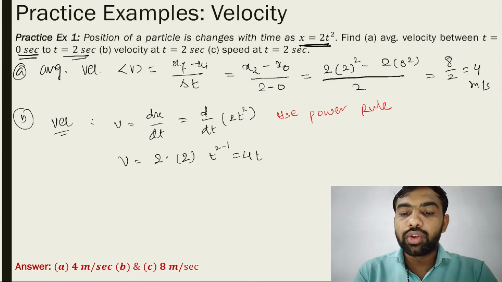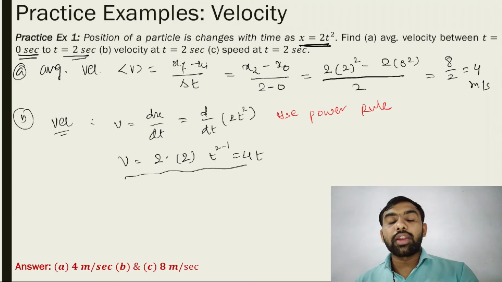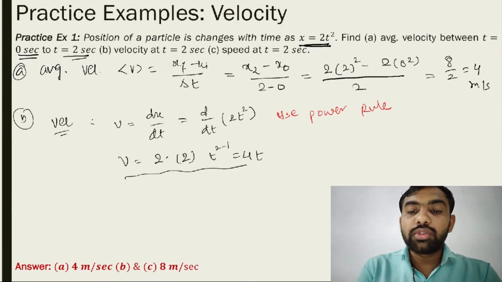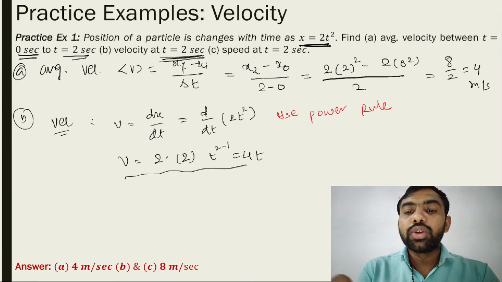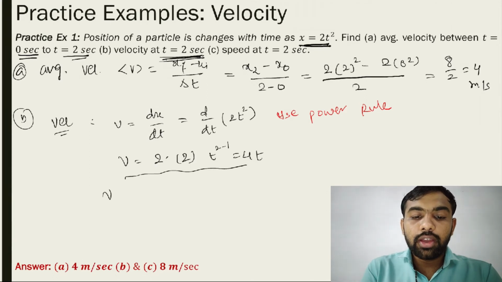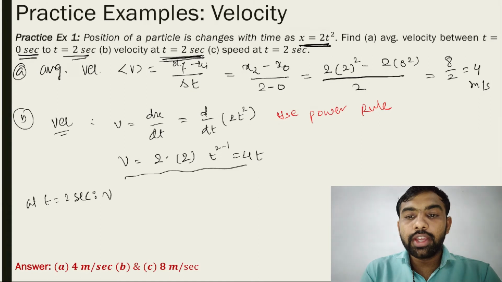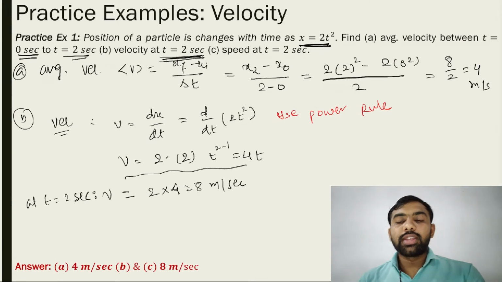It is equal to 4t. We find this value at t is equal to 2 seconds. So v is equal to 4 into 2, that is 8 meter per second.